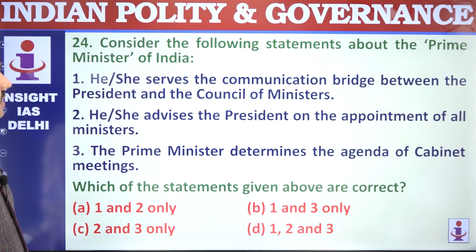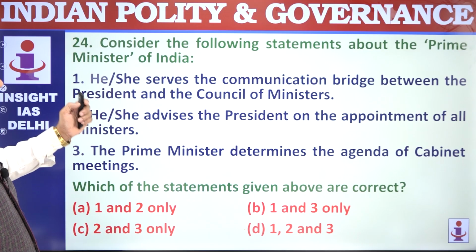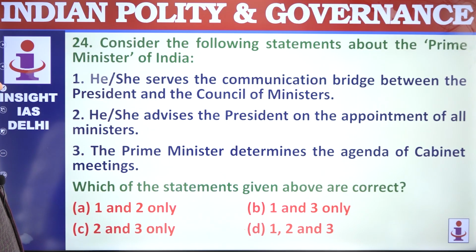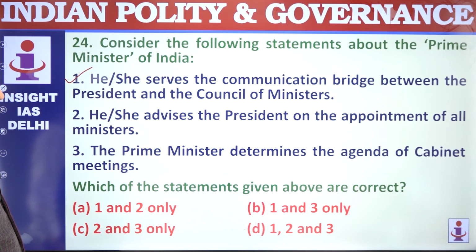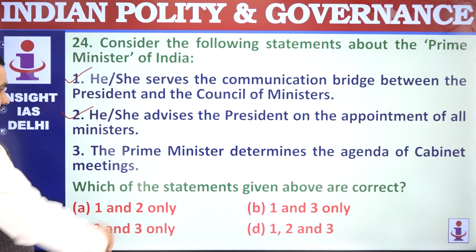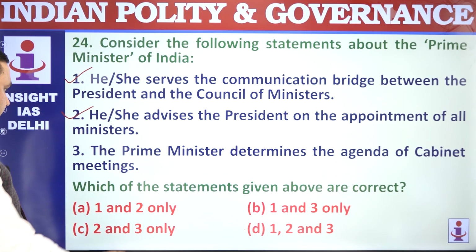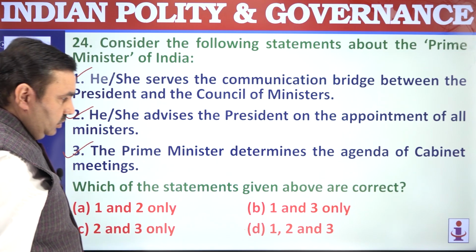This is about Prime Minister. He, she serves as the communication bridge between President and Council of Ministers, of course. Advises President on the appointment of all ministers, correct. Prime Minister determines the agenda of cabinet meeting, that's also correct. So 1, 2, 3, all are correct.